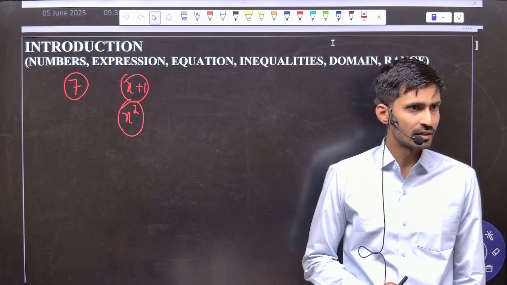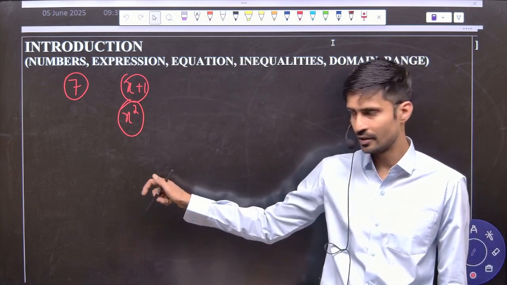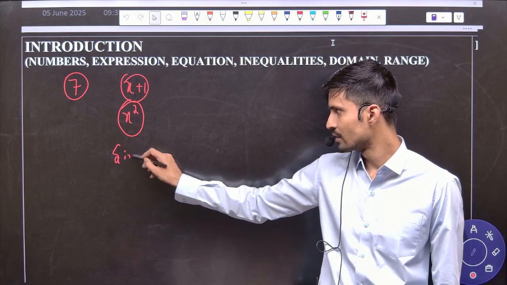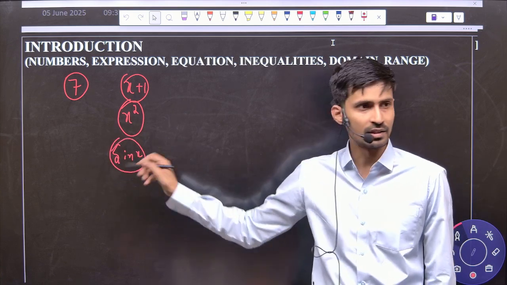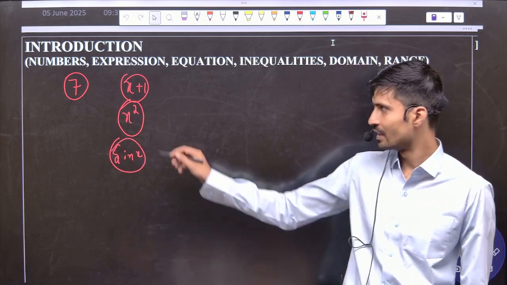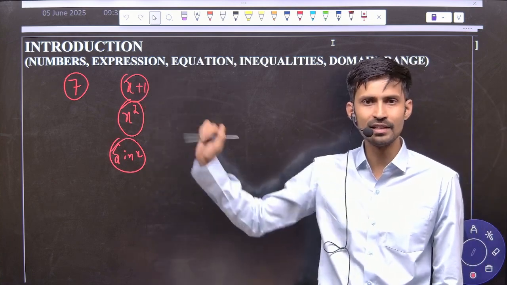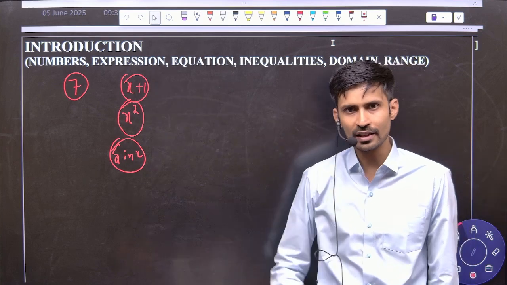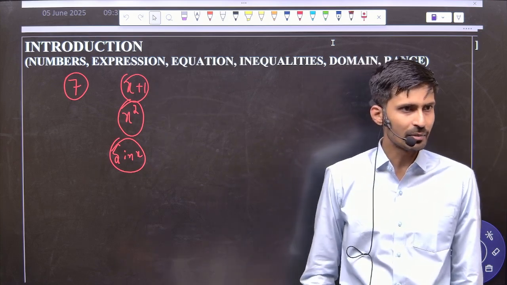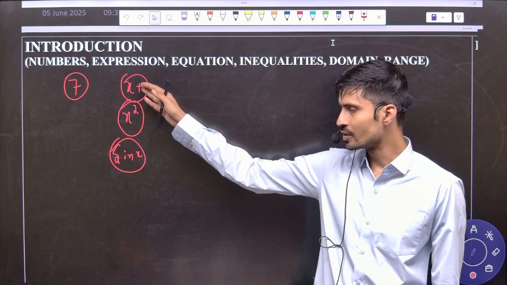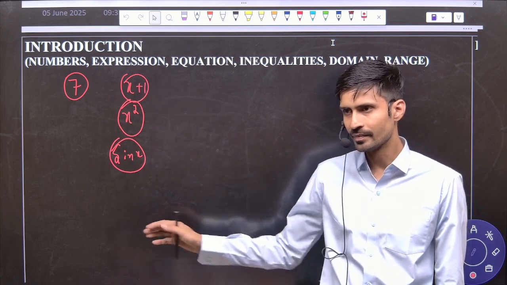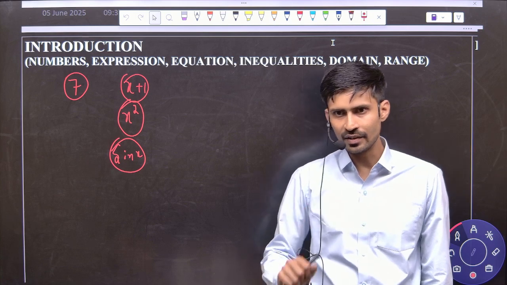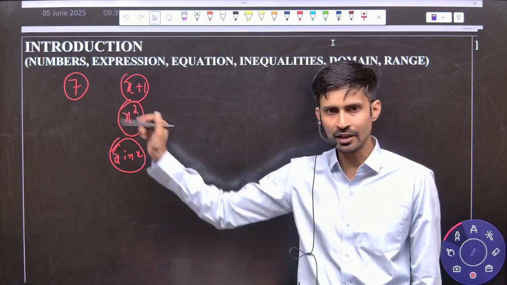These are also numbers. If I write sin x, this is a trigonometric expression. That will become a quadratic expression. That will become a linear expression. But together, we say these all are expressions. Okay, now whatever we get, if you see anything written as an expression, that expression can change its value. But when we see 7, 7 cannot change its value.